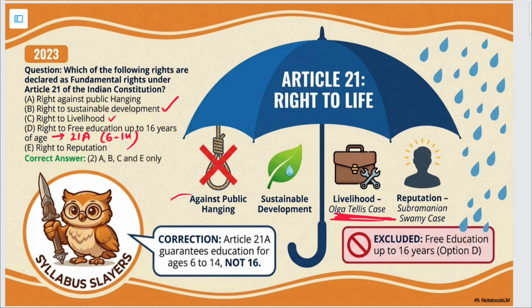After that, right to reputation. Yes, this is also a fundamental right under article 21. So in the Subramanian Swamy case, the right to reputation was introduced and it was made a part of the right to life. Okay. I think right against public, just let me check, one second.